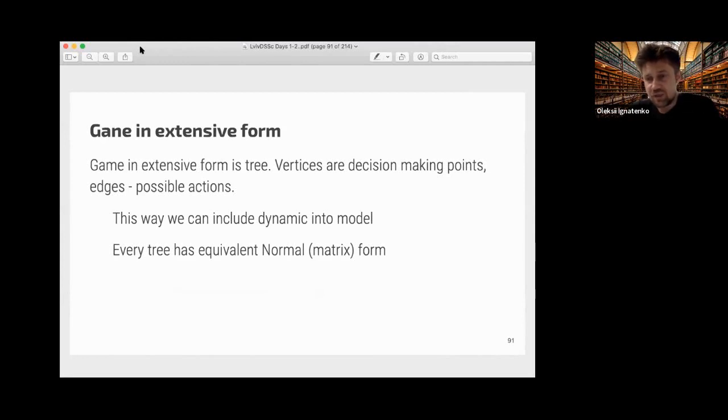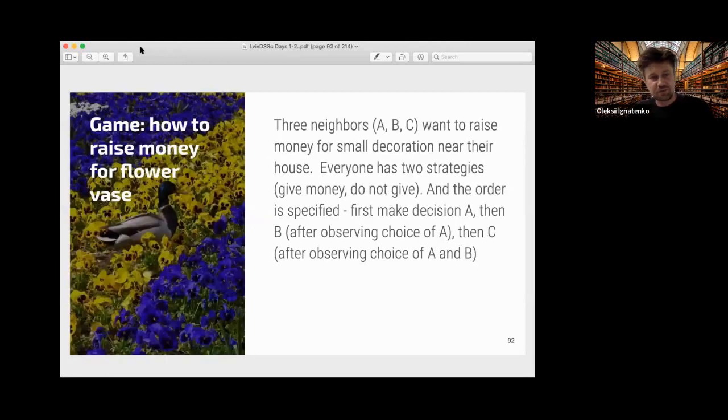You have an initial point, it's always one point. Then you have vertices that are decision-making points, and edges are possible actions, and each vertex is connected with some player who has an action to choose, and this is how the tree is built.